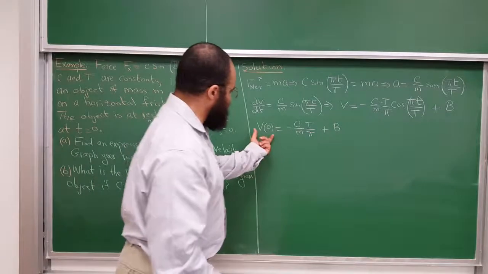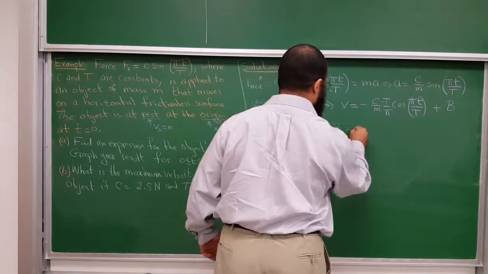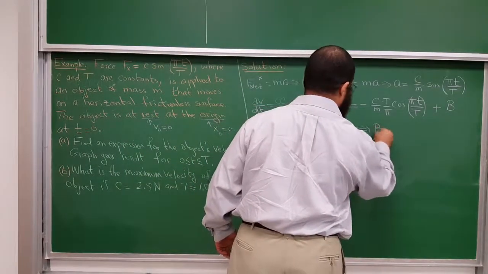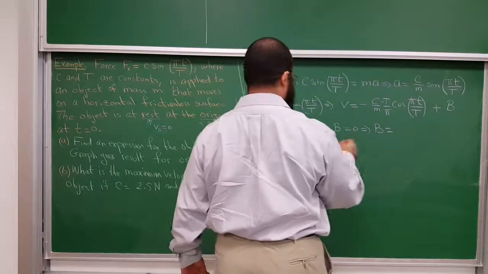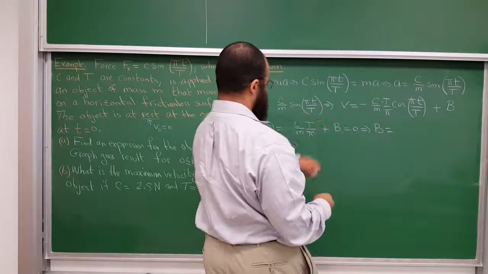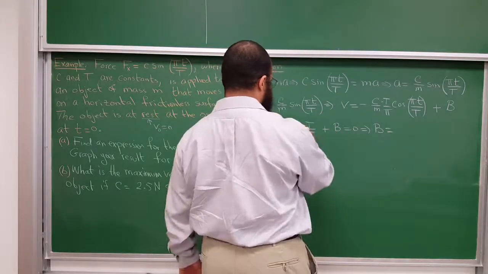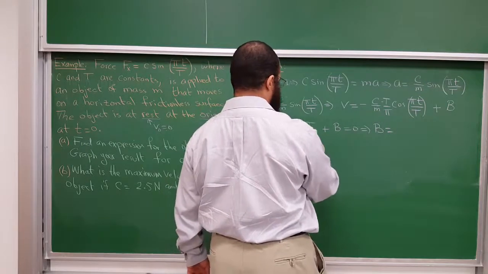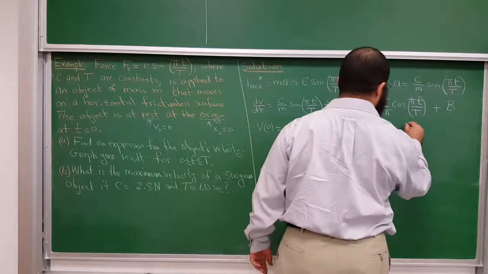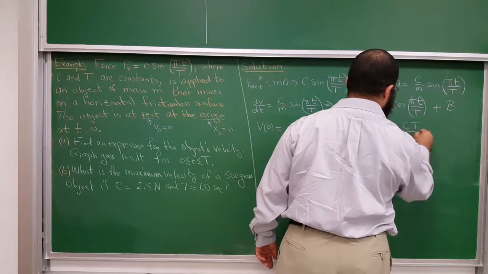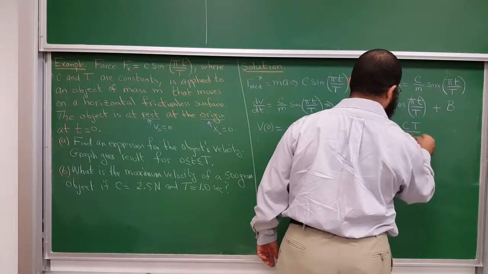And I'm told that v at time t equal to 0 is 0. Therefore, this constant b will equal, just moving this from one side to the other side, C capital T over pi m. So b is C capital T over pi times m.